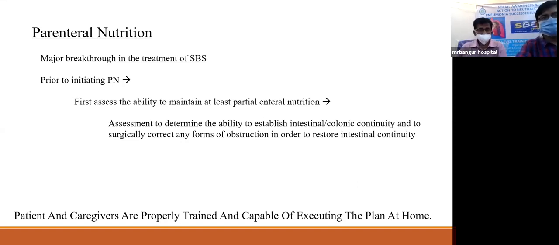Now, always prior to initiating the parenteral nutrition, we first must assess whether the patient will have an ability to at least partially have enteral nutritional therapy, and the assessment to determine the ability to establish intestinal and colonic continuity and surgically correct any form of obstruction in order to restore continuity. Only when we can ascertain these two things should we start parenteral nutrition. Also, patient and caregiver should be properly trained and should be capable of executing the plan at home.